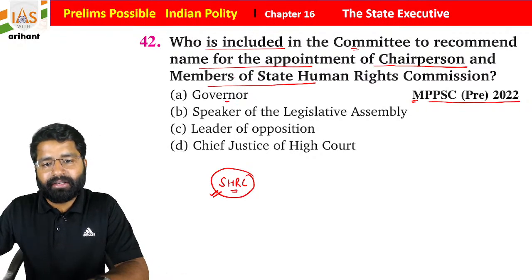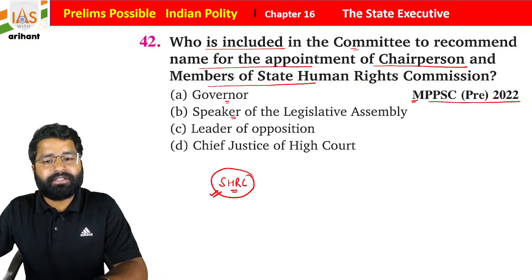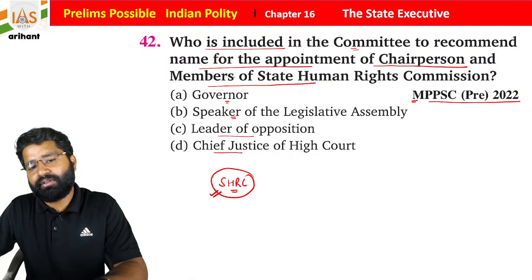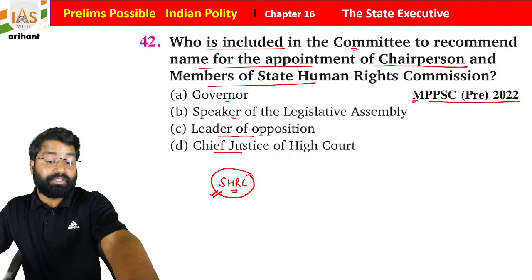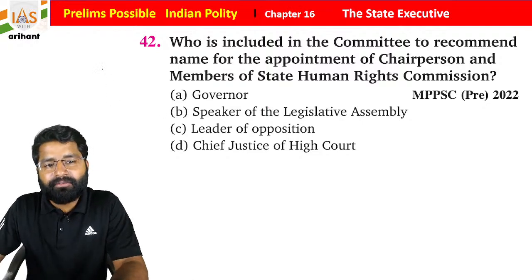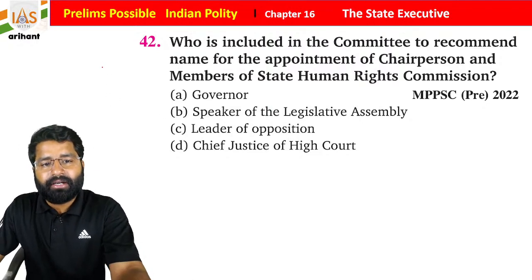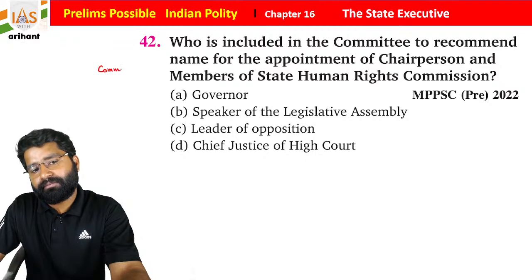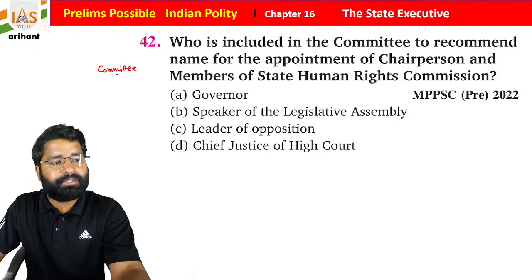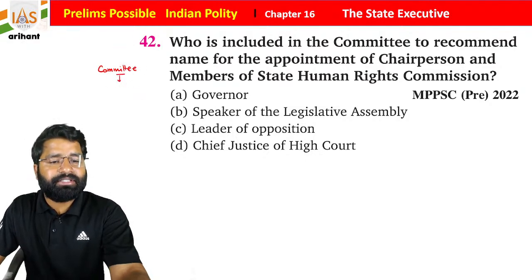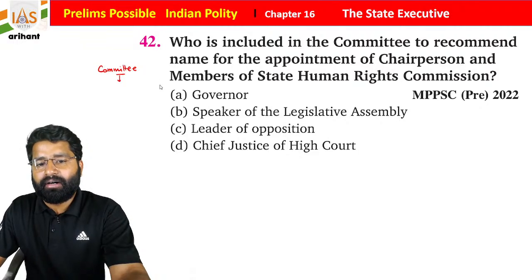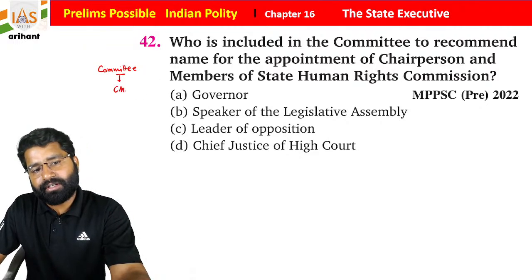The options are the governor, the speaker of the legislative assembly, the leader of opposition, or the chief minister or the chief justice of the high court. What you find, students, is that there is a committee, and that committee consists of the chief minister, who will be the head of the committee.